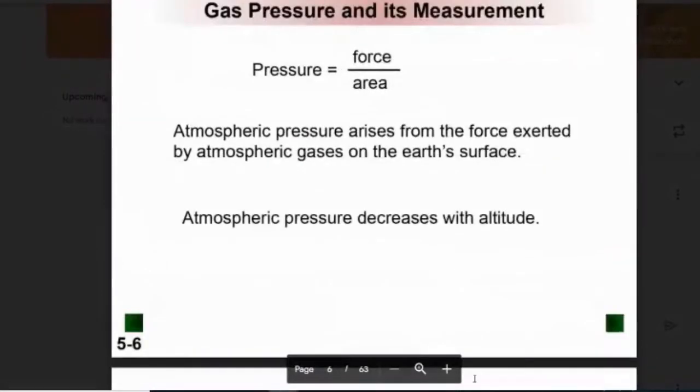This is our basic definition of pressure, which we won't use as much in chemistry. It's force divided by area. If you know what force is, it's a Newton. And area is meters squared or centimeters squared, whatever that might be. So it's always the Newton divided by meters squared, which gives us a Pascal. Pascal is the SI unit for pressure.